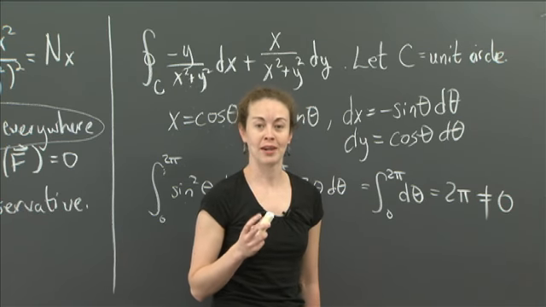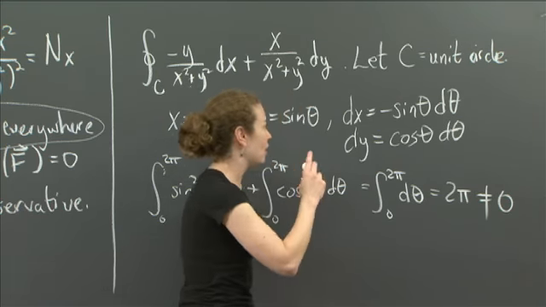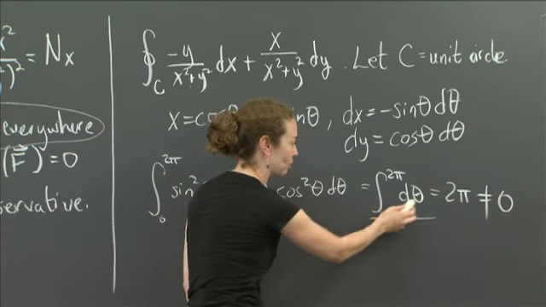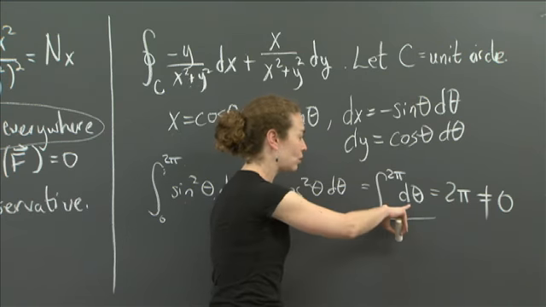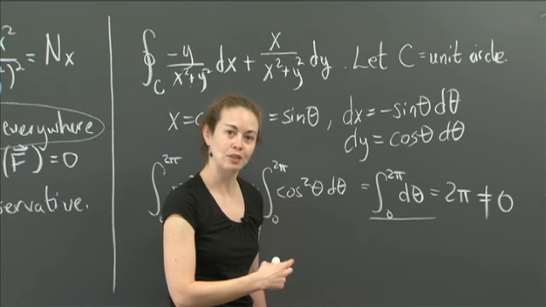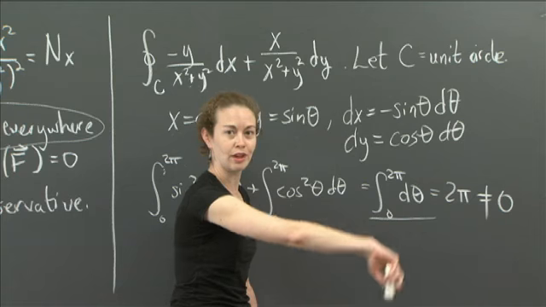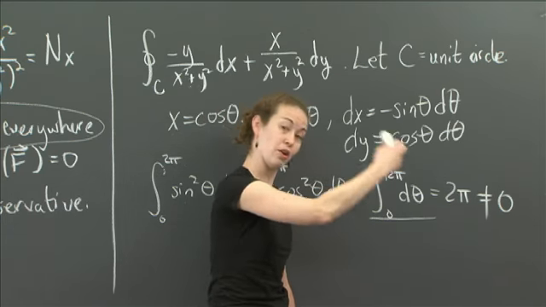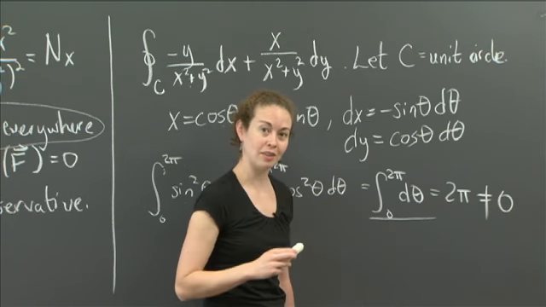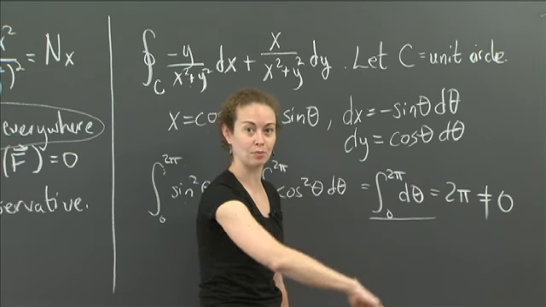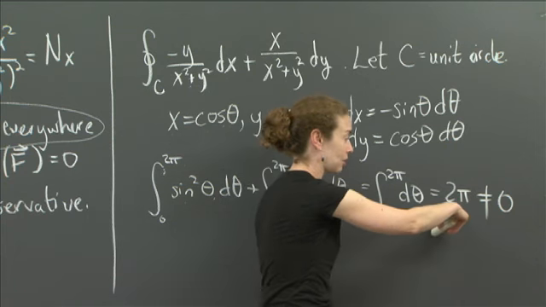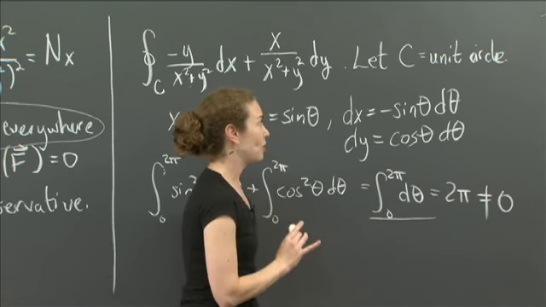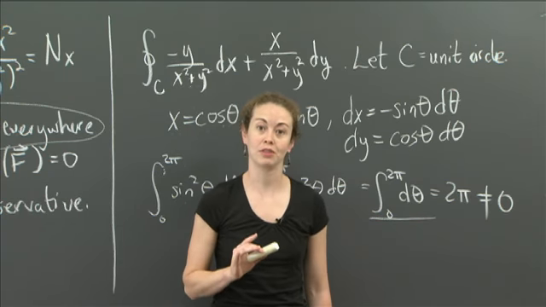Now, why does this make sense? This is the place where maybe it'll ultimately make the most sense. What you're doing is looking at how theta changes as you go all the way around the origin once. And theta changes by 2 pi. If you go all the way around one time, the theta value starts at 0 and then goes up to 2 pi. And so that's exactly where this 2 pi is coming from. So that actually is ultimately how you were going to be able to show that this vector field is not conservative.